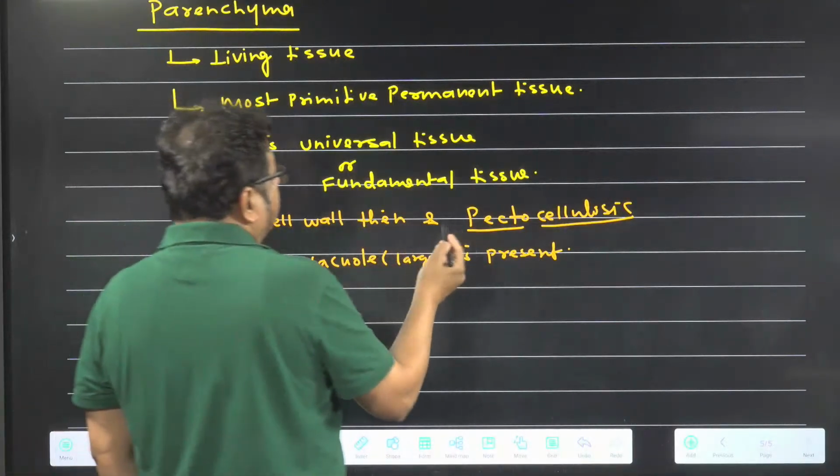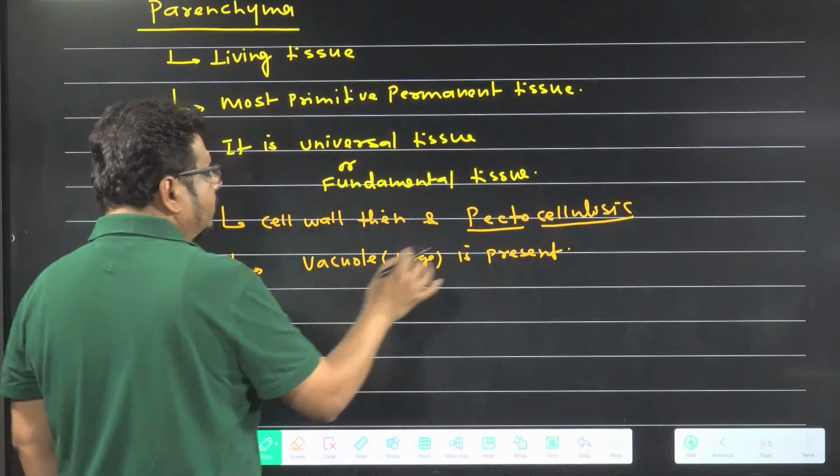Cell wall thin and pectocellulosic, vacuole is present.